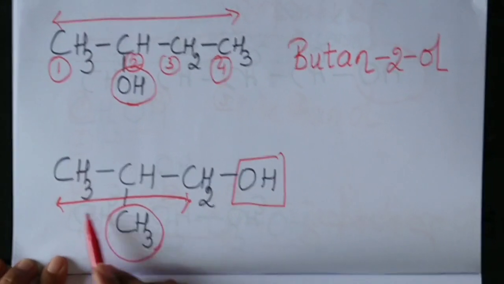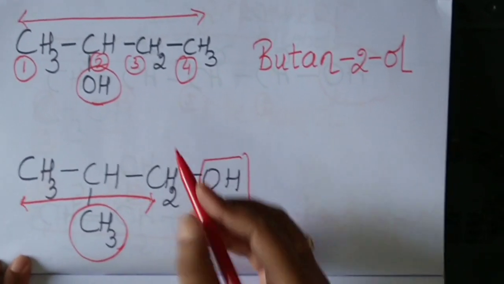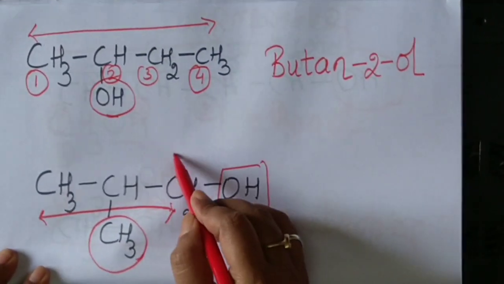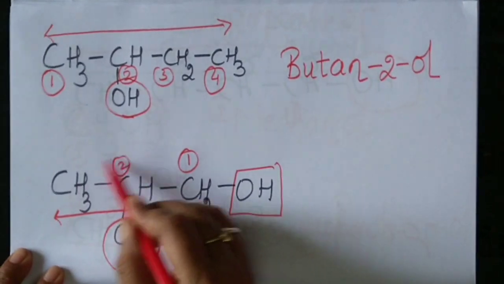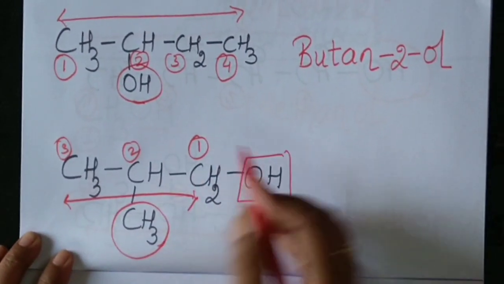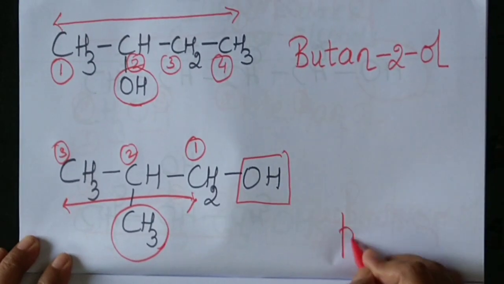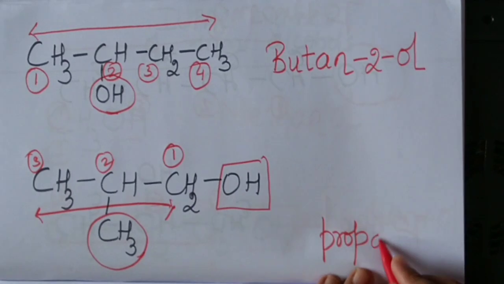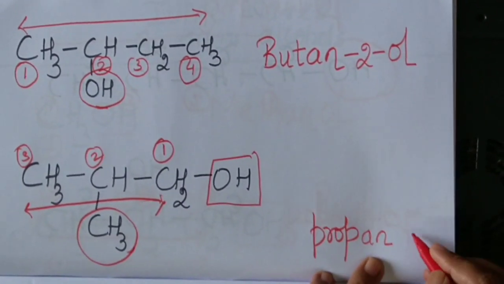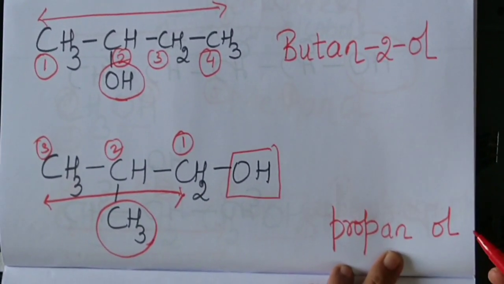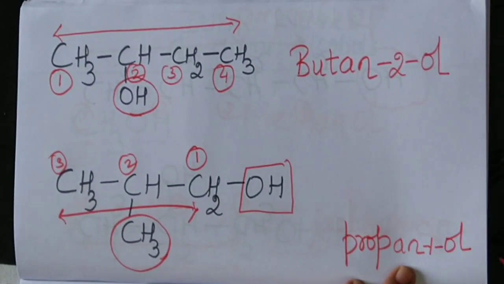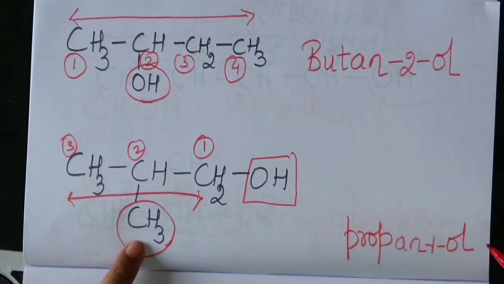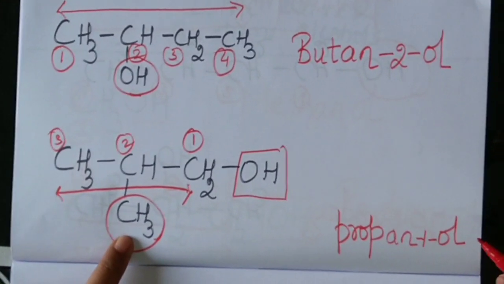Now once you have selected the longest carbon chain, number it in such a way that functional group should get minimum number. So I will number it as 1, 2 and 3. So what is the root word? Pro. Single bonds are there. So AN. What is the functional group? OL. Where is OH sitting? On carbon number 1. But we have a guest on carbon number 2 also. And what is it? It is CH3.